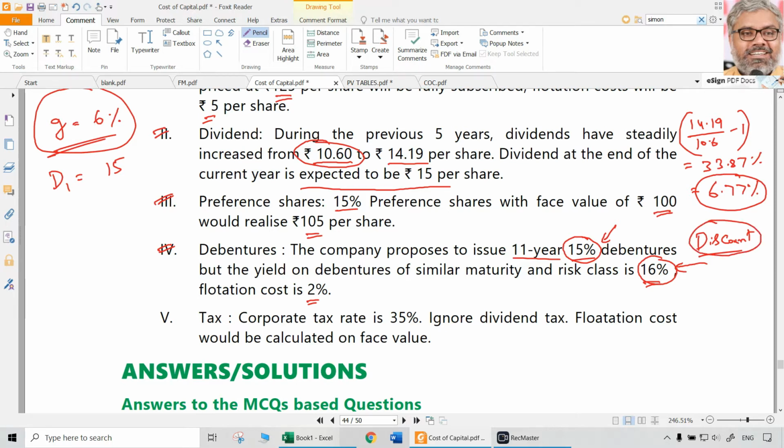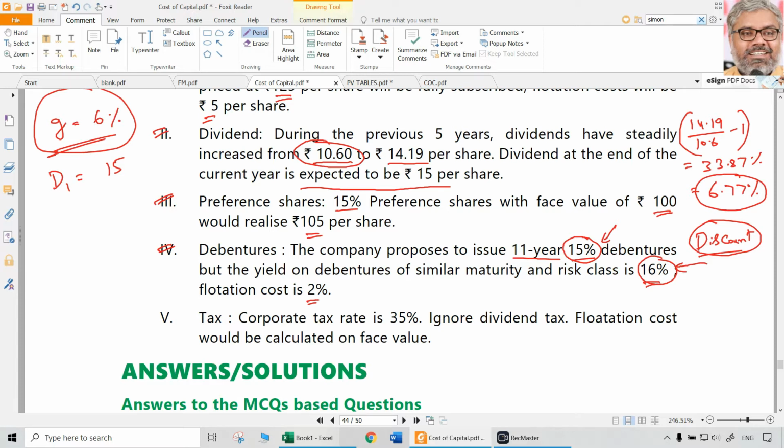The valuation of the debenture, that is, the current market price or issue price, can be calculated simply as the present value of the interest that will be paid by the company for 11 years plus the present value of the redeemable value. Both put together will be the issue price of the debenture, discounted at 16%. The discount rate for calculating the present values will be 16% because that is the expected rate of return. Flotation cost of 2% is okay.